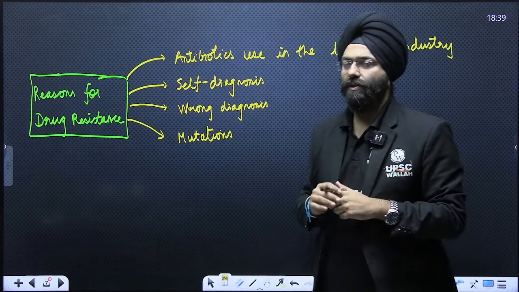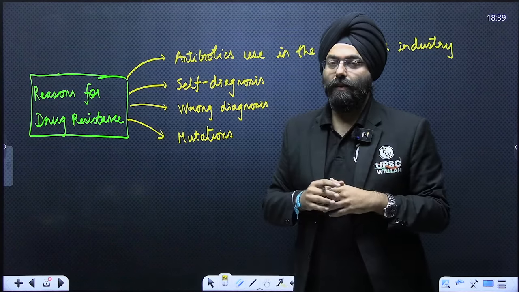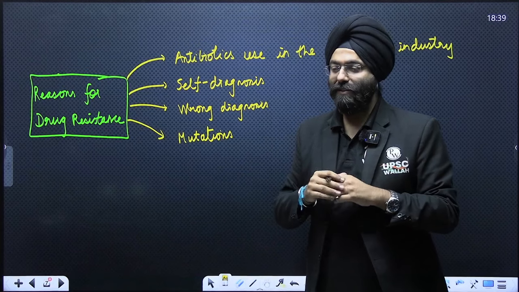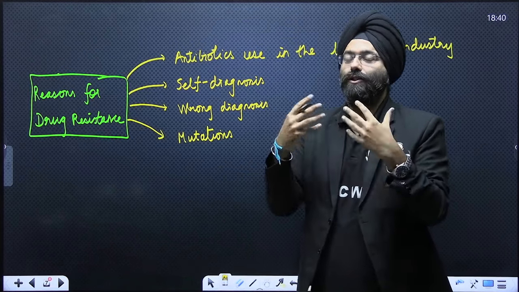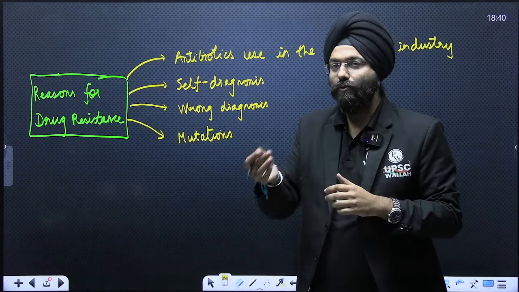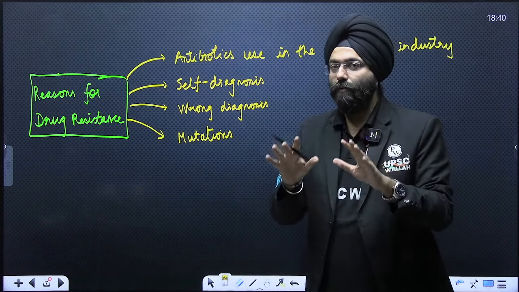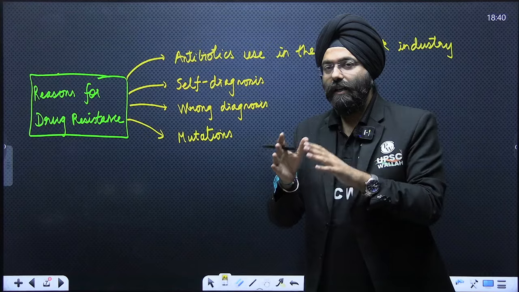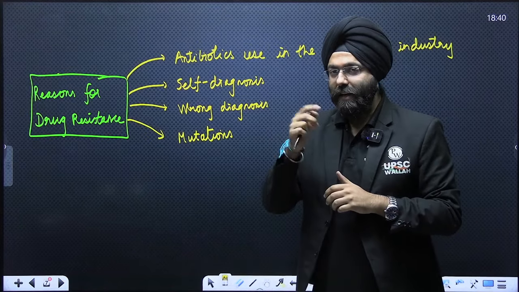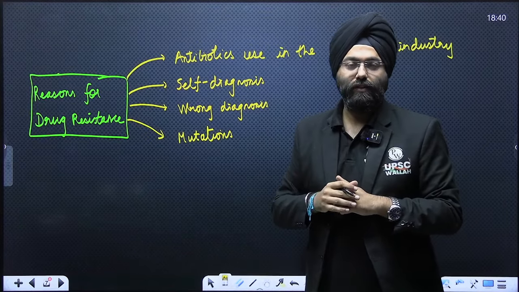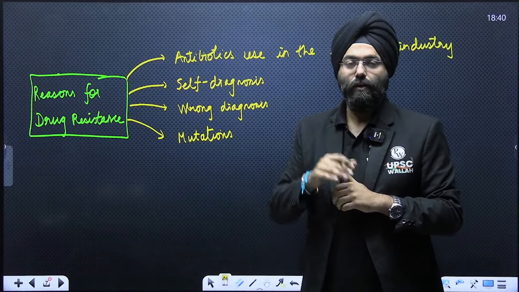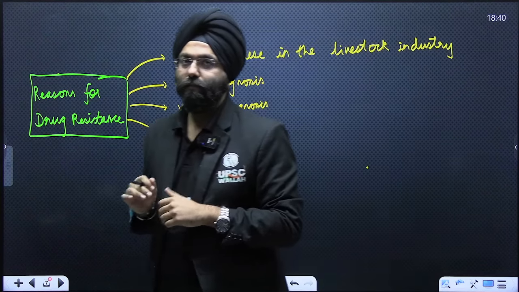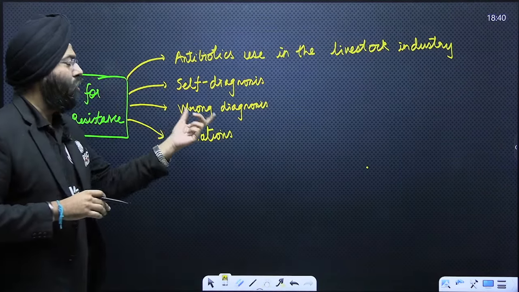Second, self-diagnosis. We sometimes consider that we are all doctors. We consider YouTube channels as a means of telling us how to become doctors, and we tend to take medicines on our own. Very often the most common one is antibiotics, consumed without any knowledge. According to the World Health Organization, self-diagnosis is one of the important reasons why multi-drug resistance develops in the body. Next is wrong diagnosis.